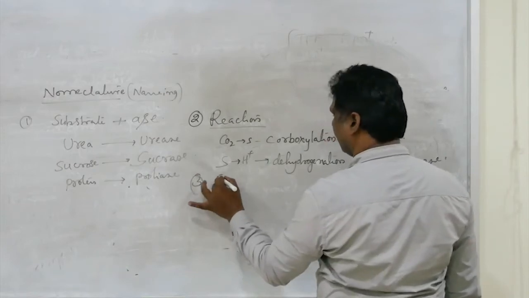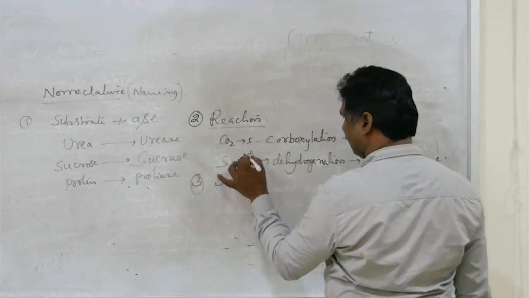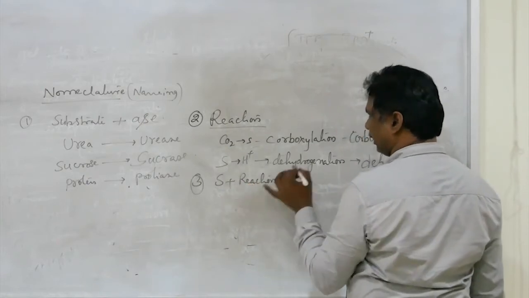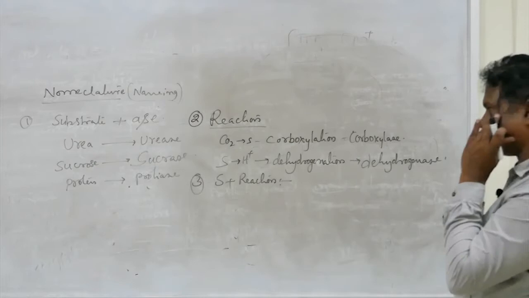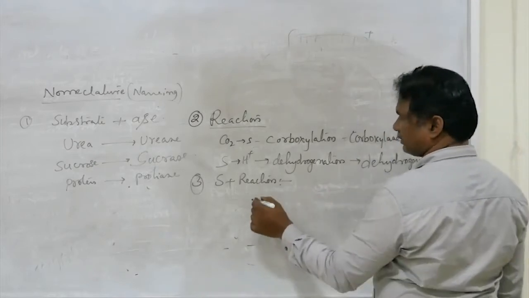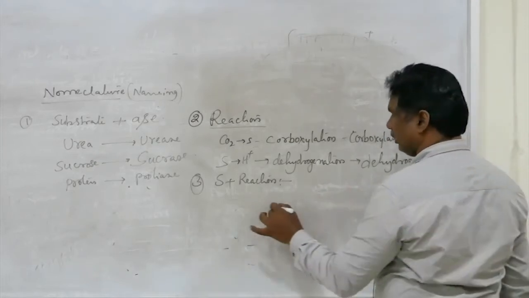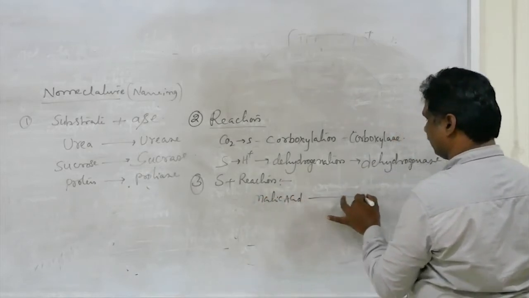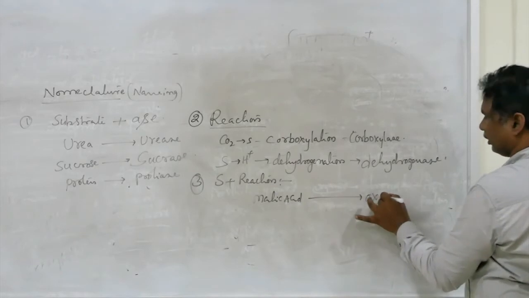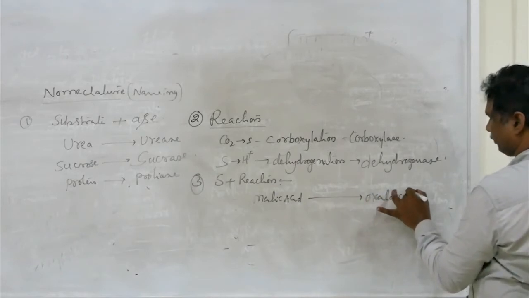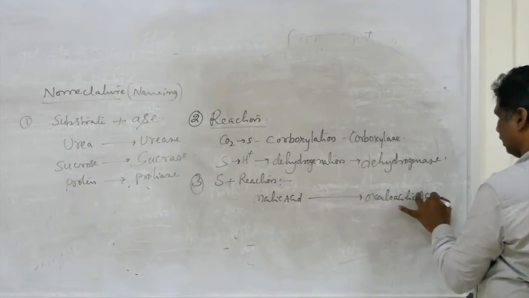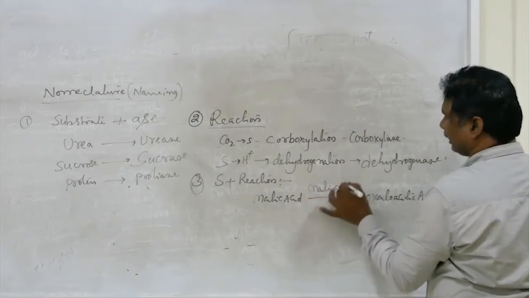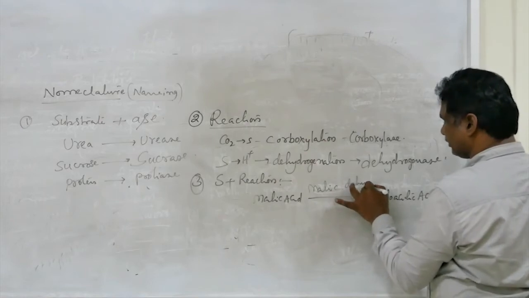The third criterion is based on substrate and reaction. For example, in the last step of the Krebs cycle in respiration, malic acid is converted into oxaloacetic acid in the presence of the enzyme malic dehydrogenase.